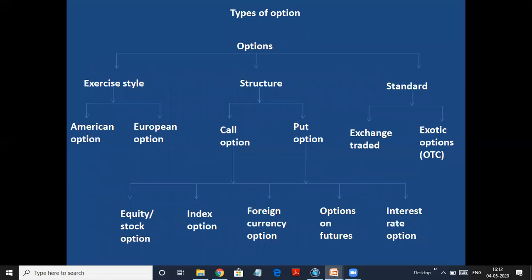Types of options. The types of options are divided into three categories. It is on the basis of exercise style, on the basis of structure, and on the basis of standard. On the basis of exercise style, you have two, American and European. On the basis of structure, you have call option and put option, under which you can trade in equity, index, futures, foreign currencies, options on futures, or even on interest rates. Standard: exchange traded or exotic options. That means nothing but over the counter options, where it is not traded on the exchange. One on one we meet and we decide.